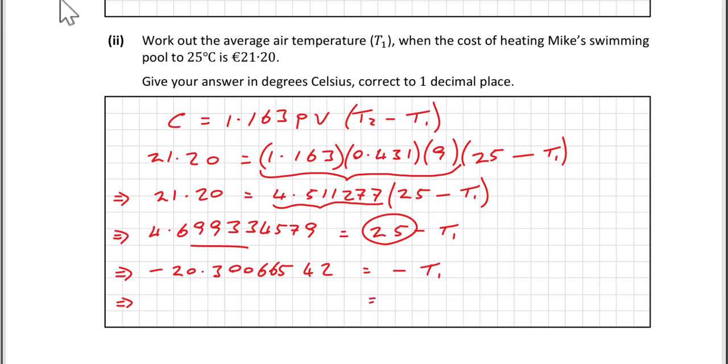So what you do is multiply both sides by minus 1, so you'll get T1 on the right hand side, and you get 20.30066542 on the left hand side. Now we want to round this to 1 decimal place. So 1 decimal place is here, so we're going to stop at the 3. The number after the 3 is a 0, 1, 2, 3 or 4, so you leave the 3 as 3. So our answer here is just 20.3, and this is the room temperature, in degrees. And that's it for this question.